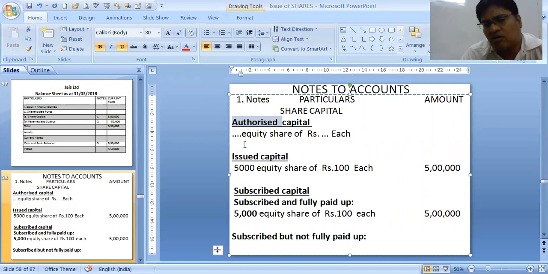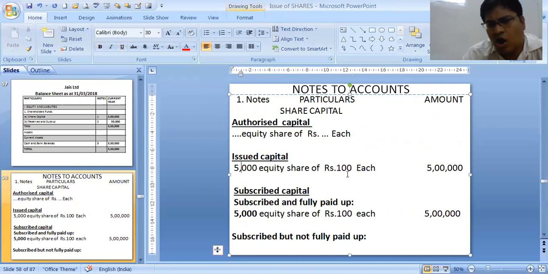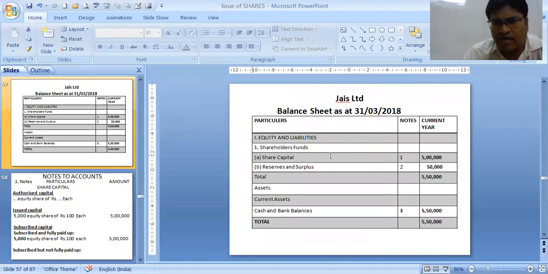It can be about preference shares also, but over here there is no information on that, so we will just write it like this. Company has issued 5,000 equity shares of 100 each, 5 lakhs. People have also applied for more, but we have adjusted it and it becomes subscribed and fully paid up. 5,000 equity shares of 100 each, 5 lakhs. So 5 lakhs is our share capital. As you see over here, share capital note 1, 5 lakhs.